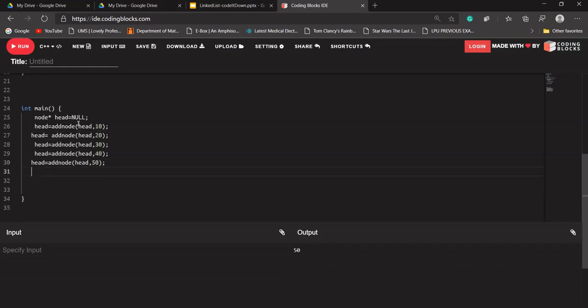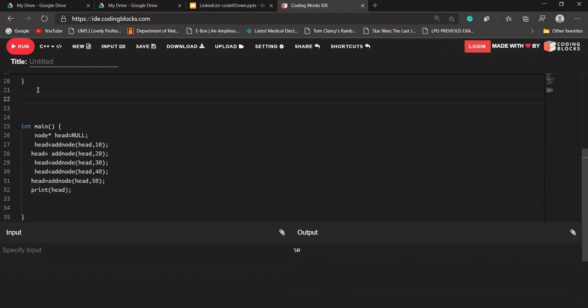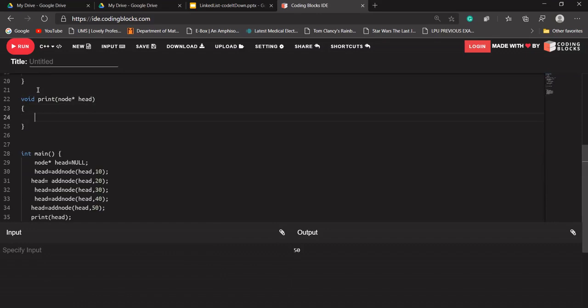Okay. Let's try to print our linked list. Let's create a function print that should print our linked list. If we give our head pointer to it, it should print our complete linked list. As it will not return anything, its return type will be void. It will take a pointer as an argument. So let's give our head pointer to it.